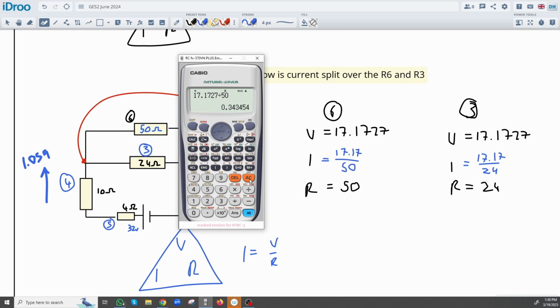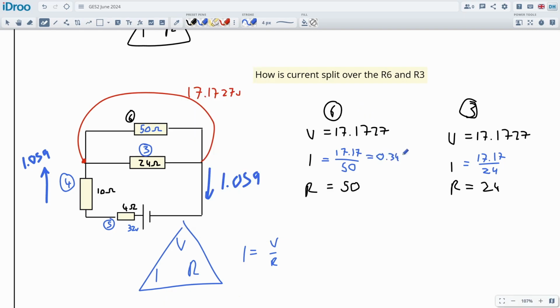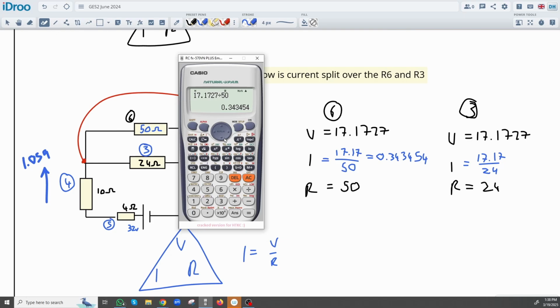Let's see. 17.1727 divided by 50 gets me 0.3434. Nice. And the other one was divide by 24, right? So let's get rid of that. Put in 24. 0.7155.